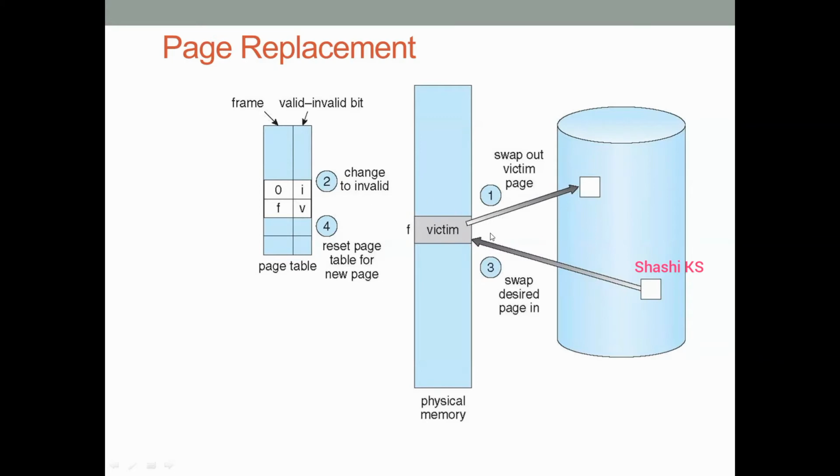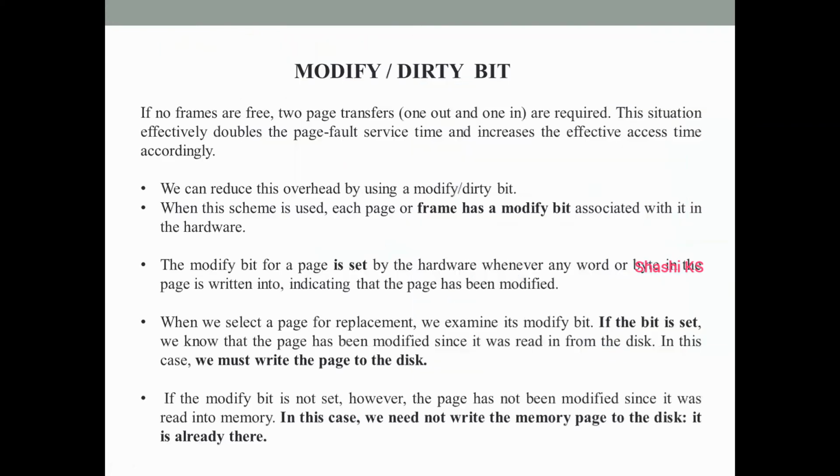Now, one thing which you have to notice, whenever we get into the problem of no free frame available in the physical memory, 2 page transfers are required. That is, first we have to swap out the victim page, and next we have to swap in the desired page. So one swap out and one swap in operation. 2 page transfers are required whenever we need one free frame for allocating to a page. And that leads to a lot of overhead.